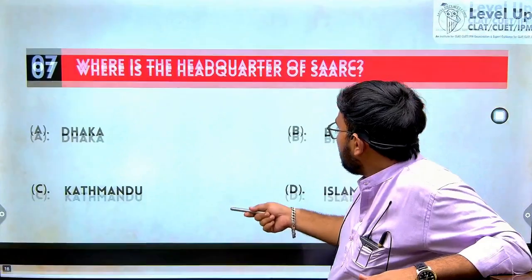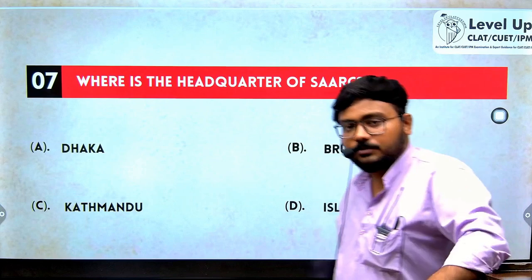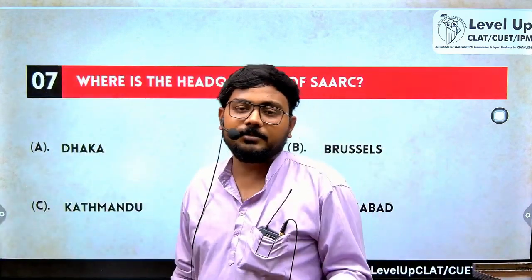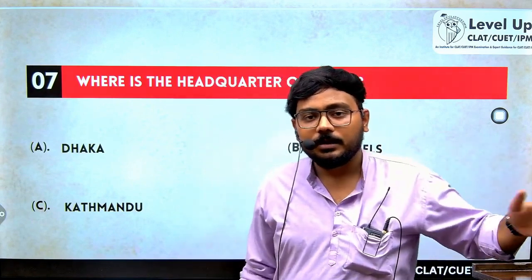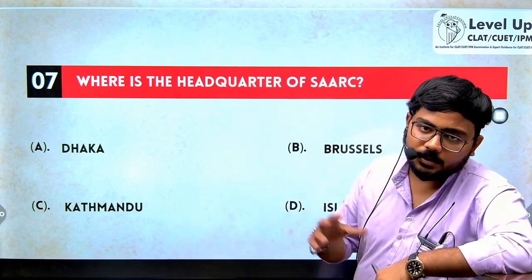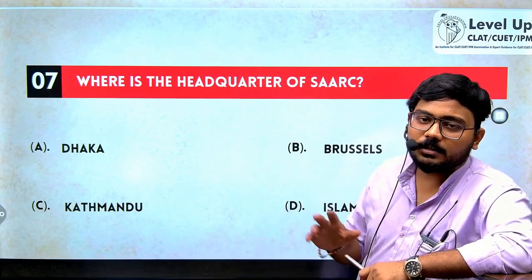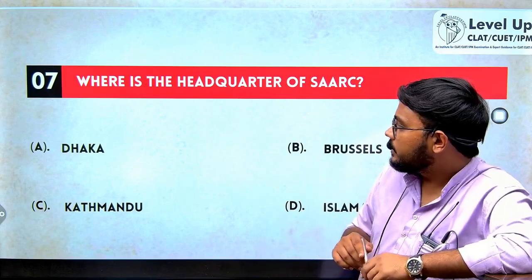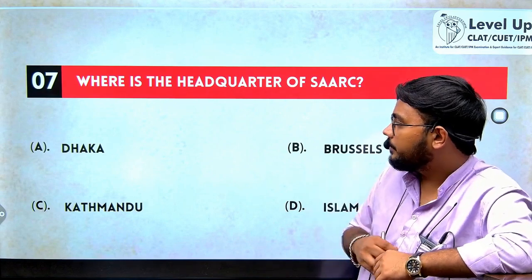Where is the headquarters of SAARC? What is SAARC? SAARC stands for South Asian Association for Regional Cooperation. Certain countries came together in the year 1985, formed their headquarters in Kathmandu, Nepal, and called themselves SAARC. SAARC does not have much relevance at this time because both India and Pakistan can never come to a consensus. It does not have huge significance these days, but it is still quite popular in the examinations, hence this question can be asked.